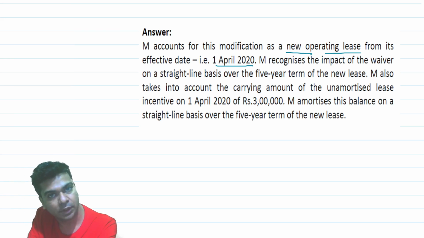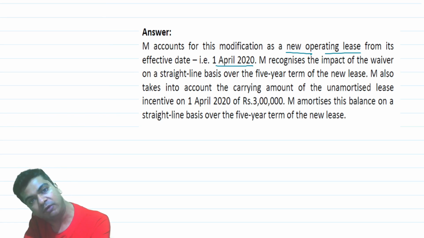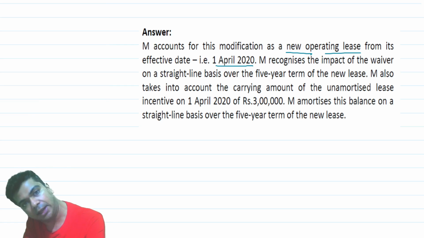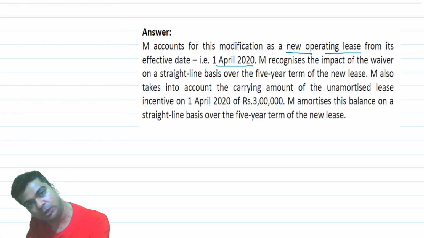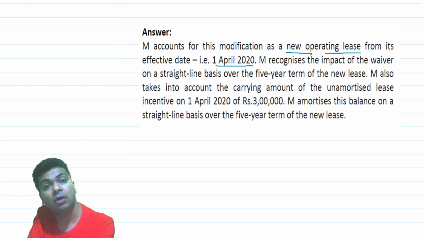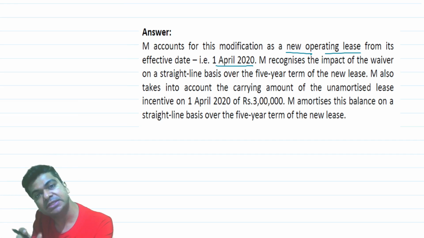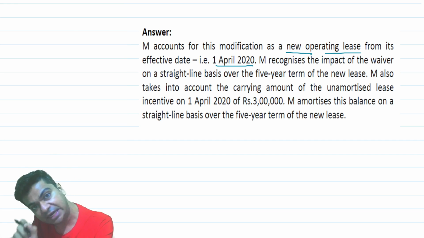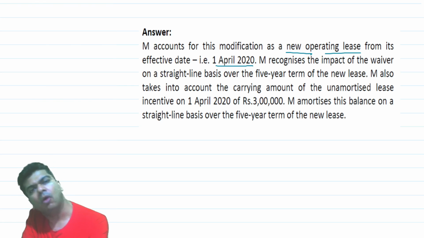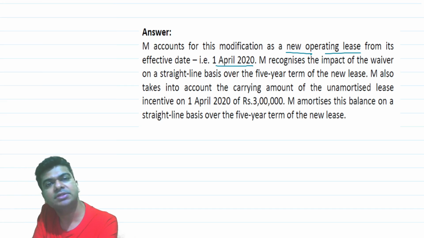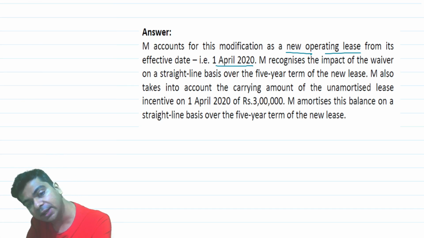As far as that lease incentive was considered, we were transferring it to our P&L as a reduction in the rental income. And as I said, out of 6 lakhs, 3 lakhs is already transferred to the P&L because 5 years have already got completed. So 3 lakhs still is unamortized. That we will recognize over the remaining lease tenure, or instead of lease tenure, I can say whatever is the lease tenure of the new operating lease.